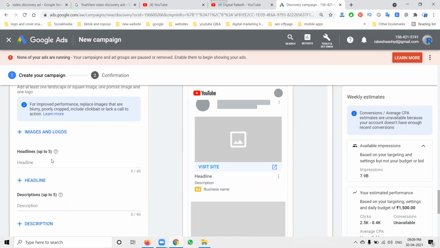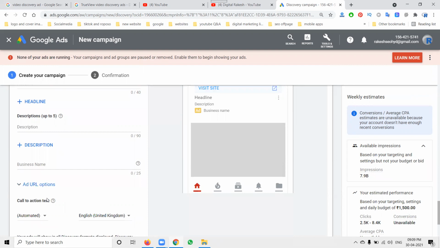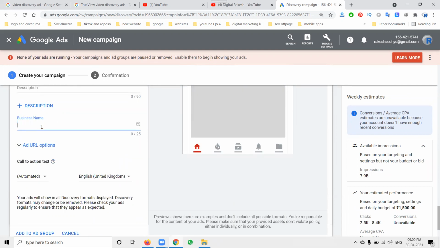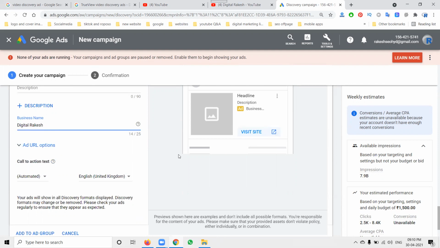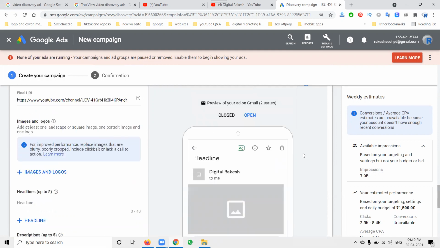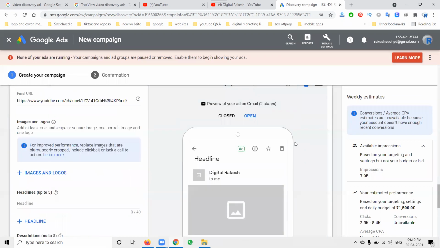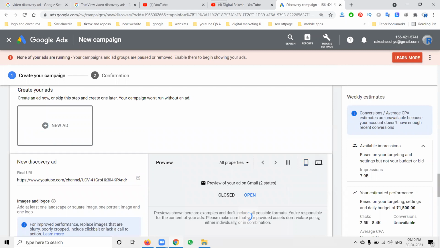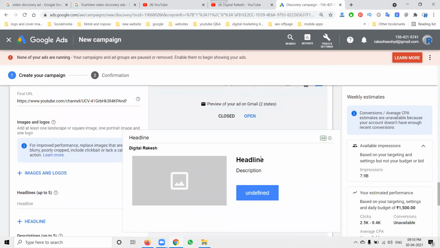There are a total of 5 headlines and 5 descriptions. What are the options you can select? There will be Add URL and business name. I'll use my business name, Digital Rakesh. Then add Visit Site. It's showing the mobile device preview; depending on the option, you can also see desktop. This is how the ad will be shown to customers.